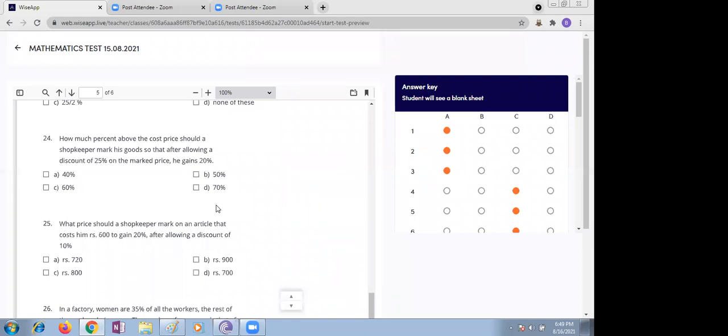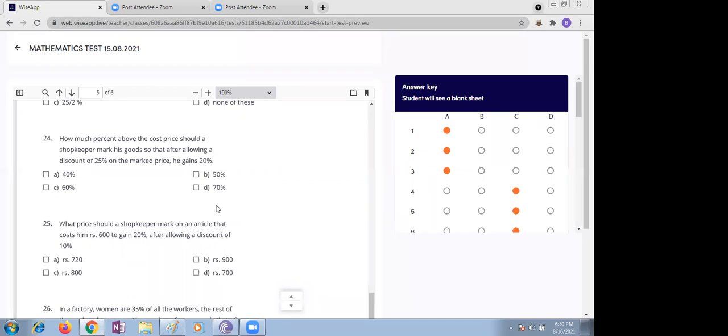Ma'am, I think I have a possible explanation. May I tell, ma'am? Ma'am, question 24. It is given that he is allowing a discount of 25%, so the buyer has to give 75%. In the last calculation we got 120.